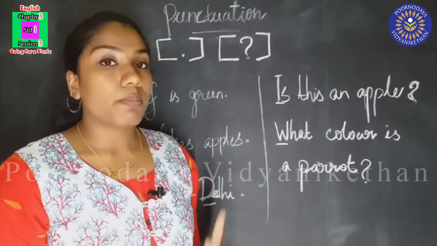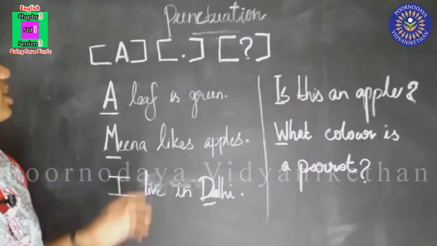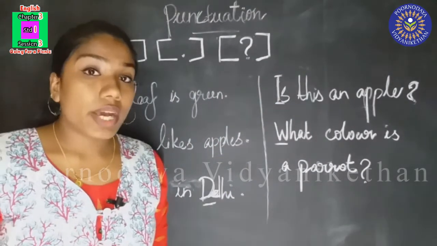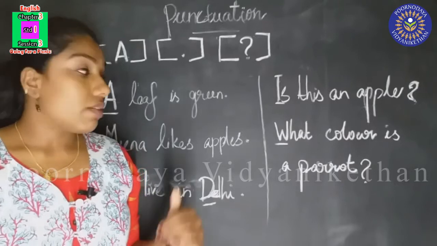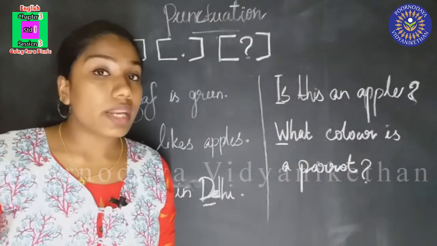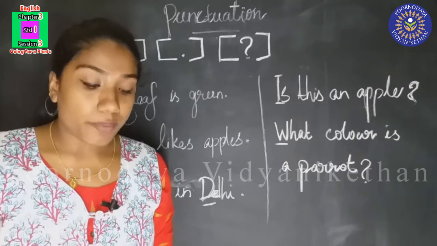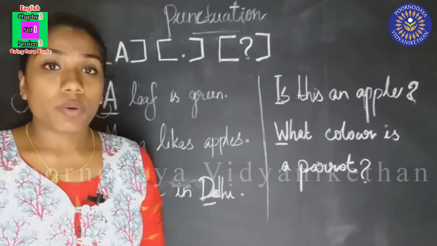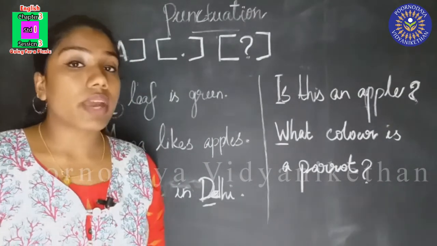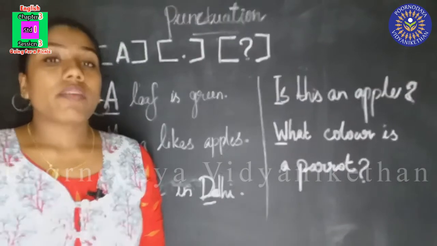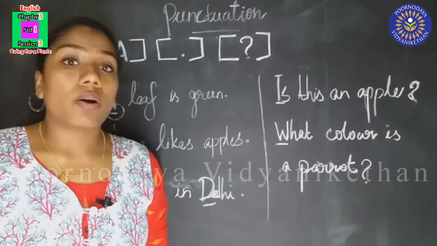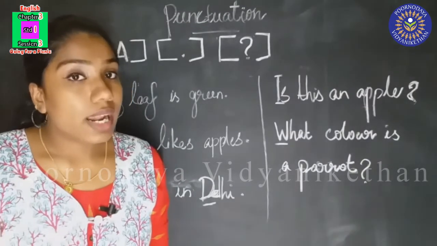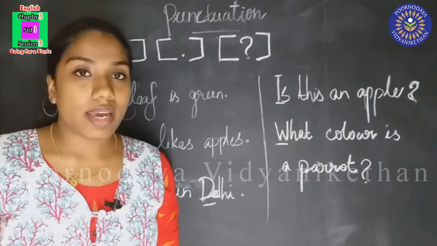Did you understand the punctuation marks? So we have learned capital letter, full stop, and question mark. Now did you understand where to use these? When we are writing a sentence, the beginning letter should be capital. When we end the sentence, we have to put a full stop. When we end a question, we have to put a question mark. When we are writing the name of a person or a particular place, we have to start with a capital letter. Did you understand?